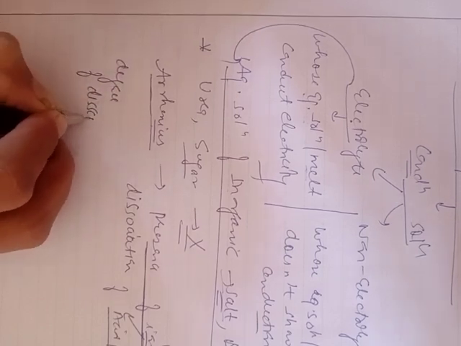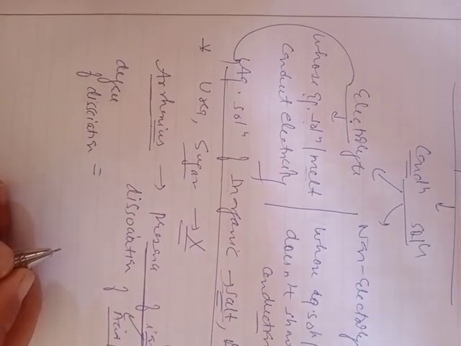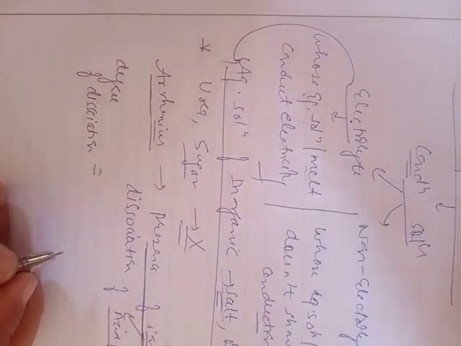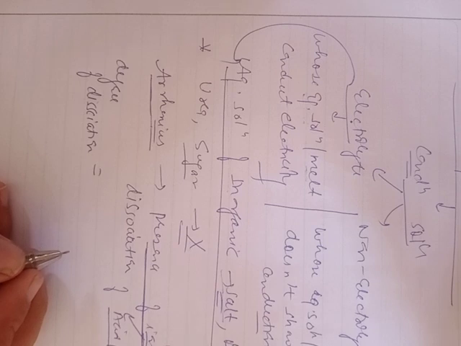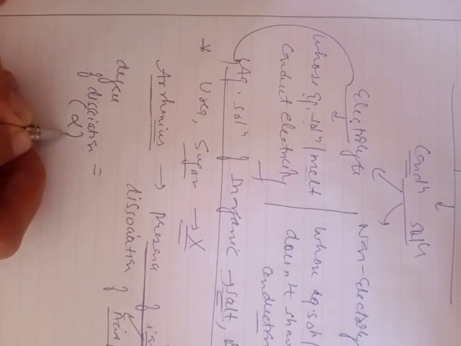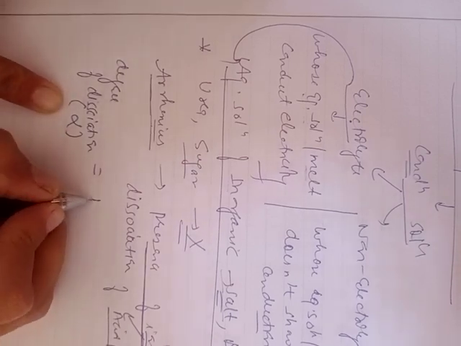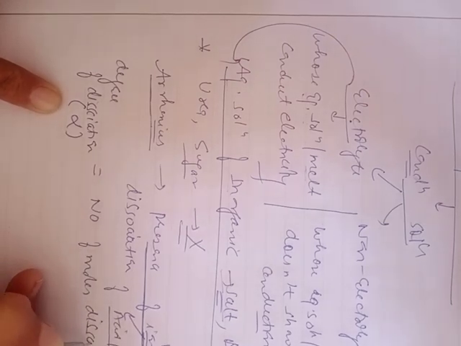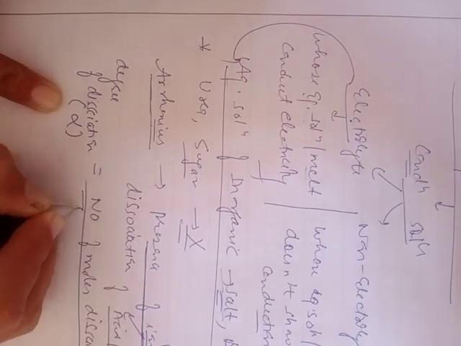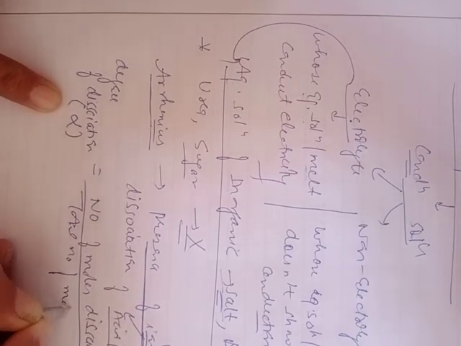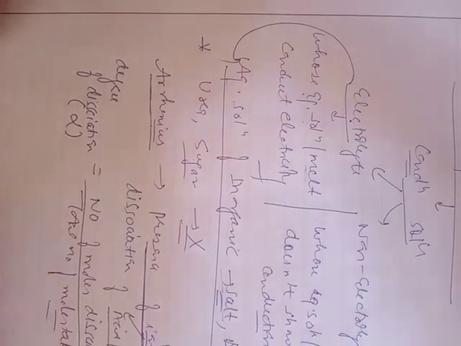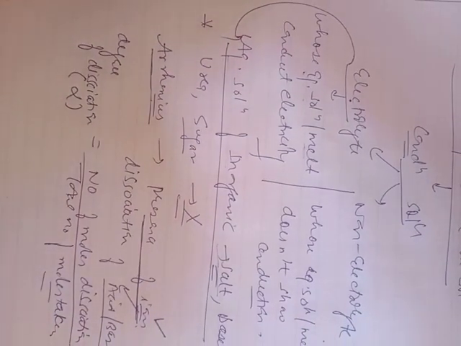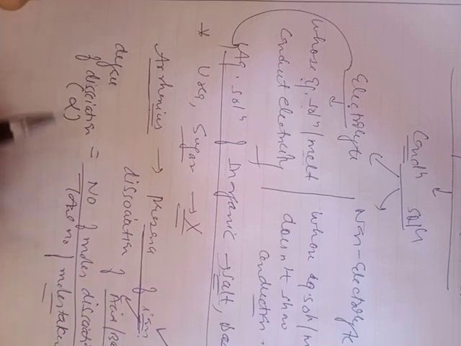Degree of dissociation can be defined as the fraction of the total number of molecules which dissociate into ions, and it is given by the symbol alpha. He explained it as the number of moles dissociated divided by the total number of moles taken. Out of how many moles we have taken, the number of moles that dissociate is called the degree of dissociation.